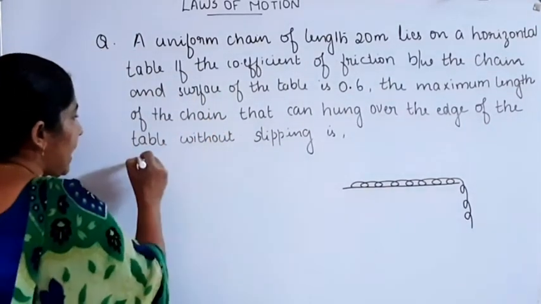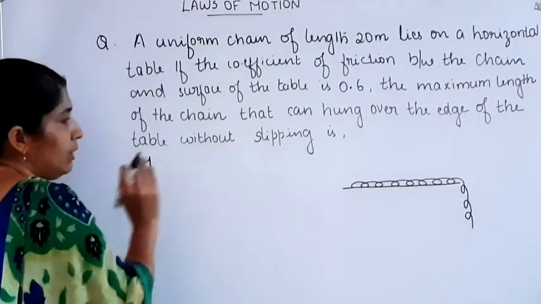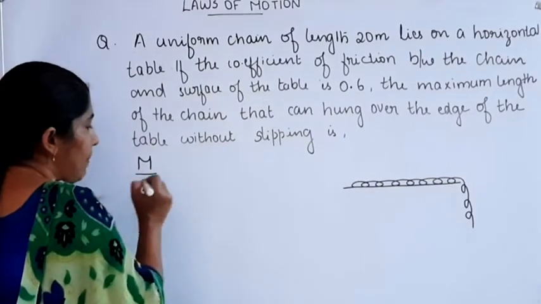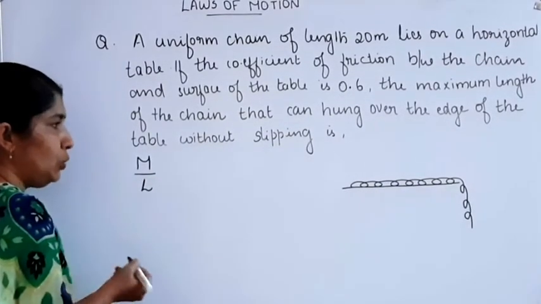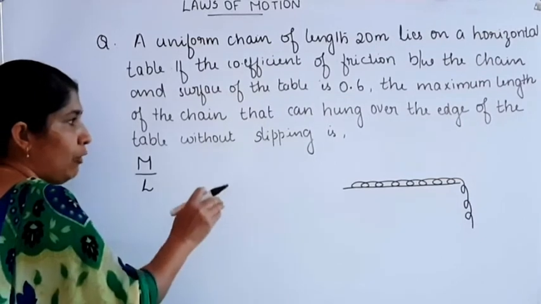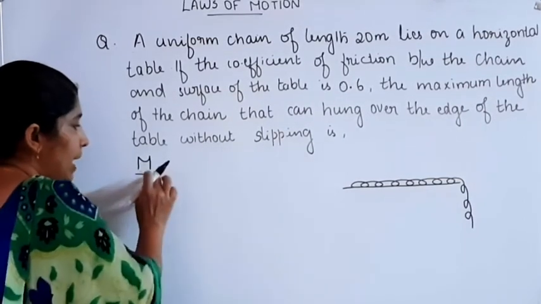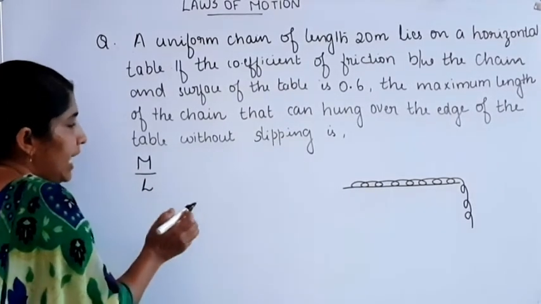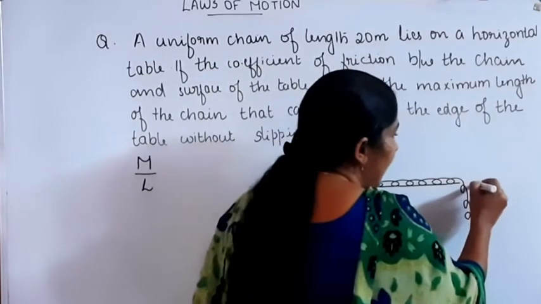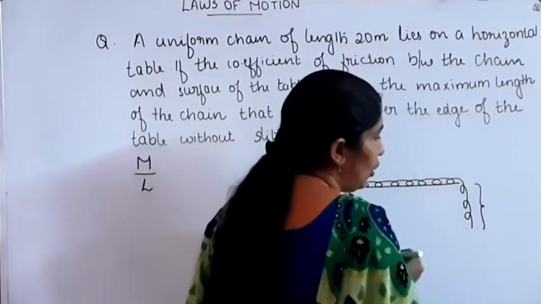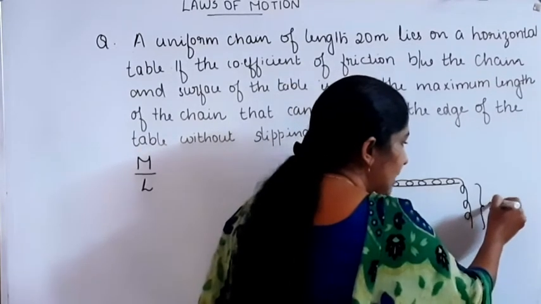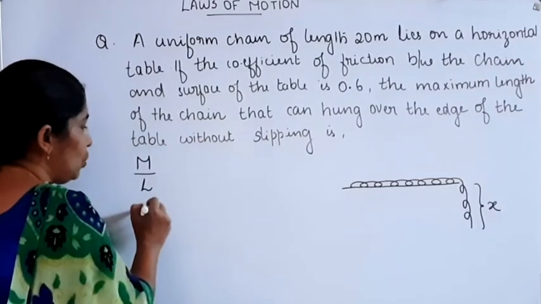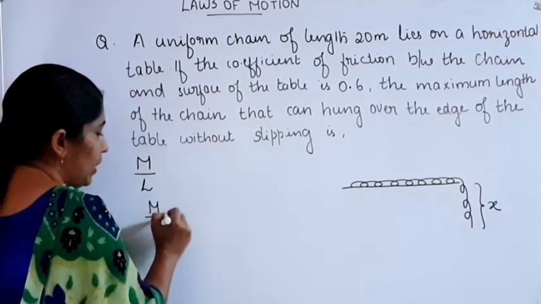If capital M is the mass of the chain, then the mass per unit length of the chain is M by L. A length L has mass capital M, so M by L is the mass per unit length. If we take X as the length of the hung portion, then the mass of this length X is M by L into X.